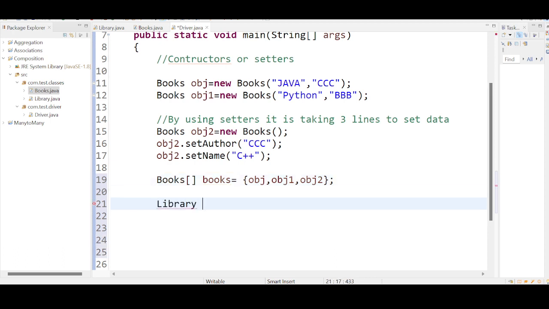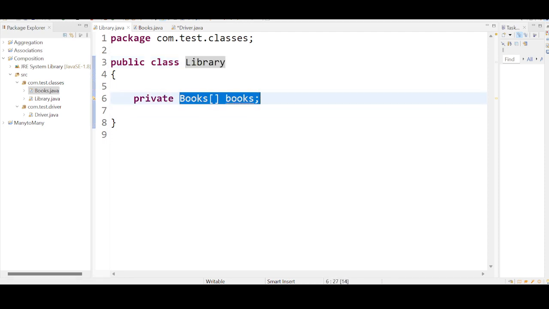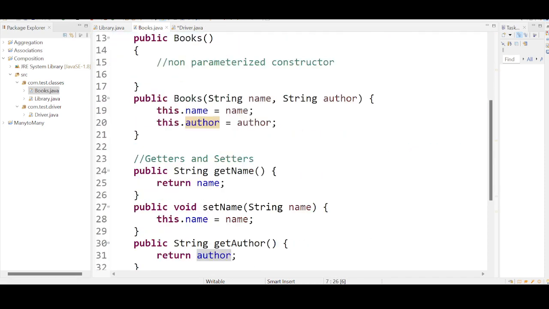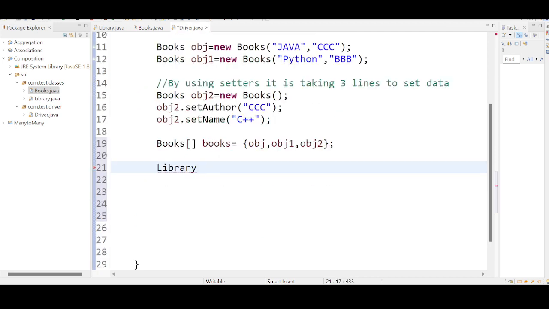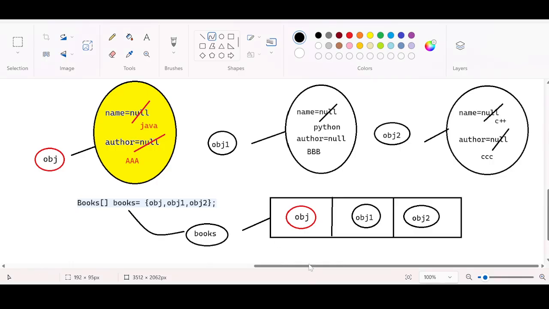Library, because we have a library class, isn't it? Only one variable is there, that is also the books variable. Okay, what I am doing here: Library obj equal to new Library. Okay, it is breaking because we need to import what? We need to import the library class. Okay, go back to the paint screen.